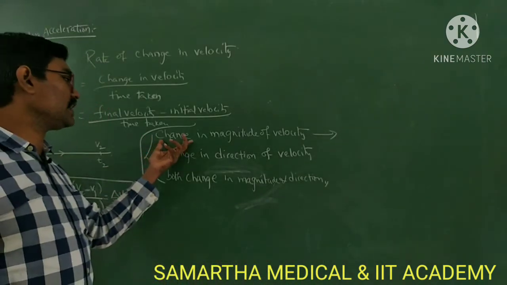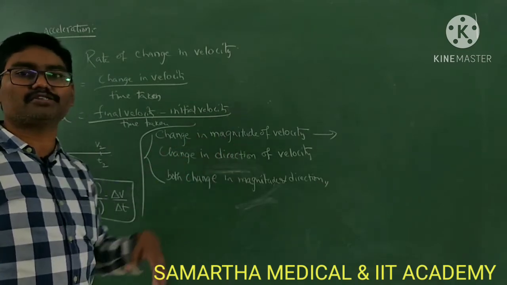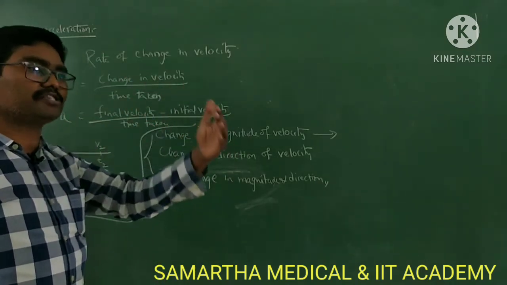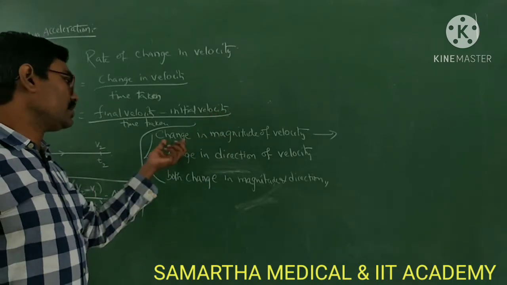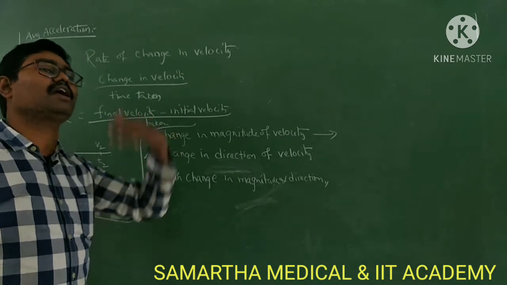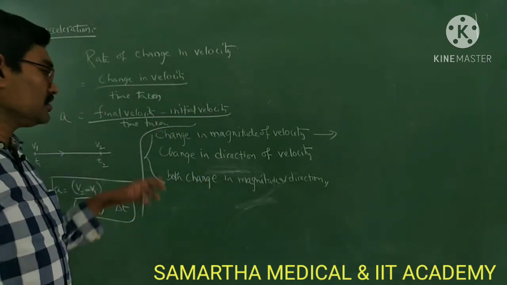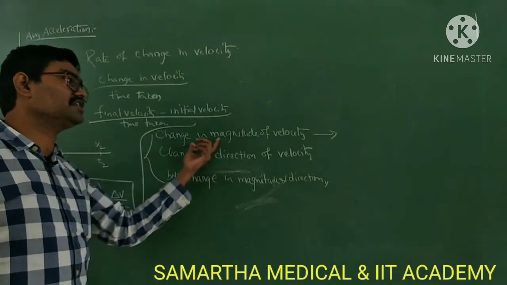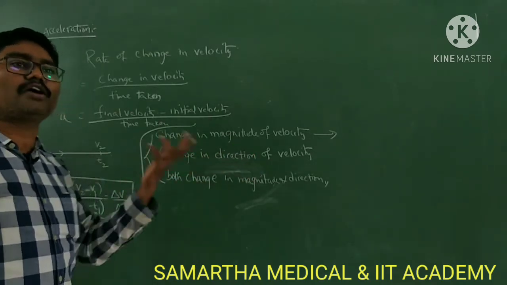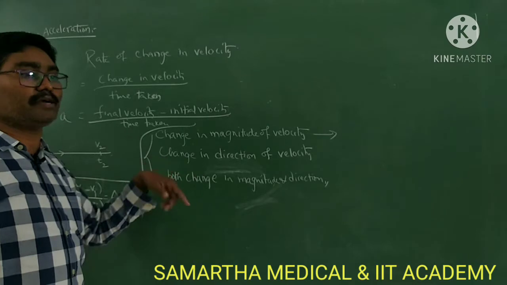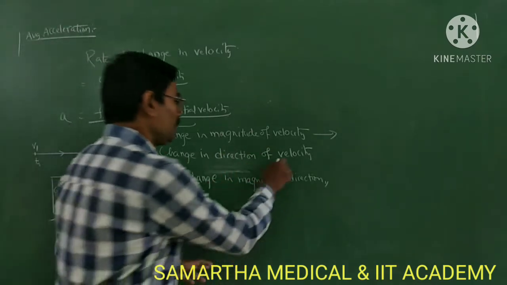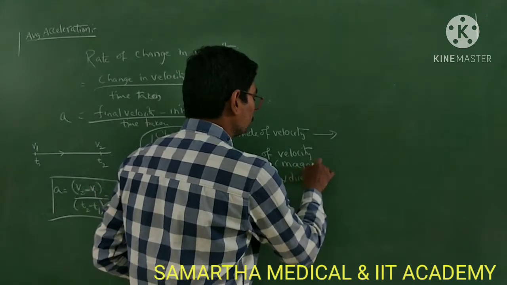What example can you give for a change in magnitude of velocity? If a car is going along a straight line and increasing in magnitude of velocity, you can say there is a change in magnitude of velocity. Earlier it is going at 4 meters per second, later it will be 10 meters per second. That is an example for a change in magnitude of velocity alone. Next, change in direction of velocity. What can you give? The magnitude of velocity remains the same, but only the direction of velocity changes. Here the magnitude is constant.